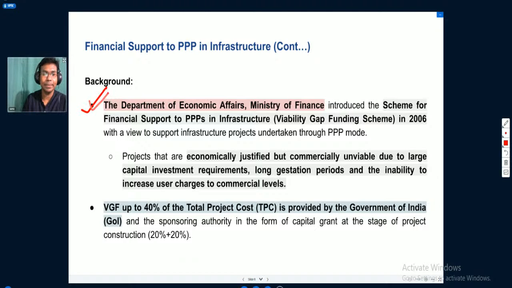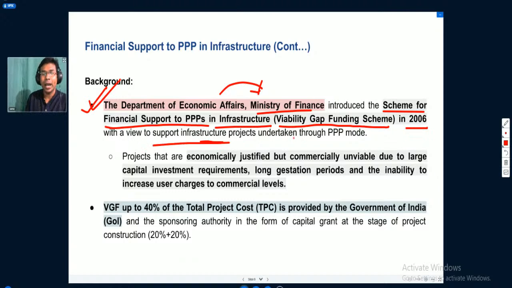Let us understand the background in which it was in news. The Department of Economic Affairs, under the Ministry of Finance, introduced the scheme for financial support to public-private partnerships in infrastructure, the viability gap funding scheme, in the year 2016. Why? With a view to support infrastructure projects undertaken through public-private partnership mode.